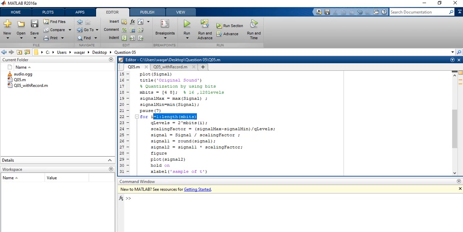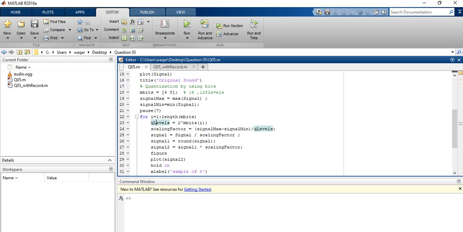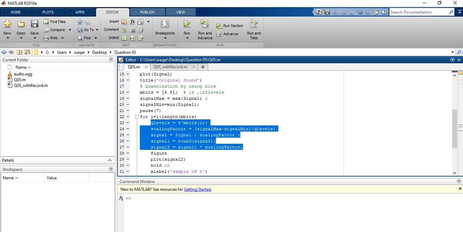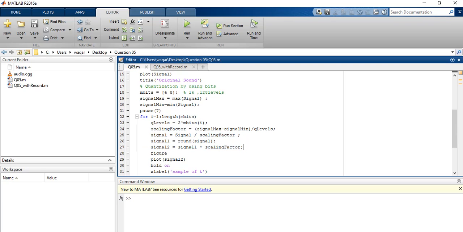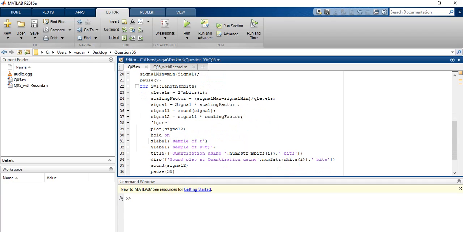Okay, use a loop. The loop is for the number of lengths; the number of lengths here is 2, so we want to repeat 2 times, for 4 bit and 8 bit. It is a quantization that repeats 2 times. Then number of levels, scaling, and rounding off, and after normalization we need to multiply it to give a quantized signal. So we quantize the signal, display, plot, and add x label, y label, and title.